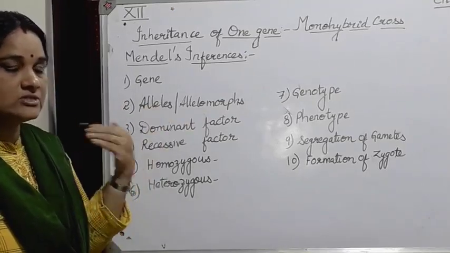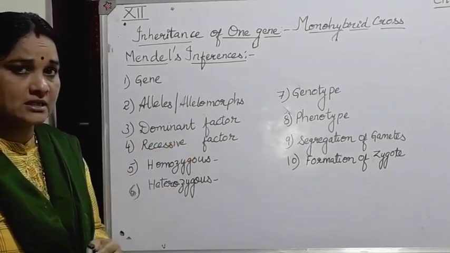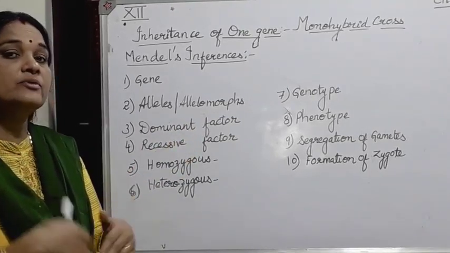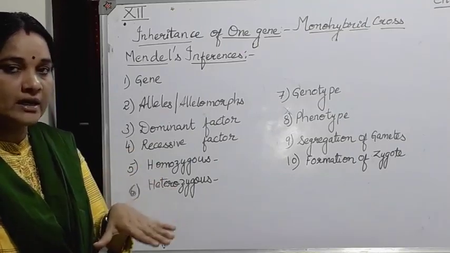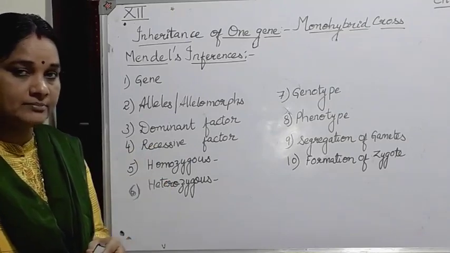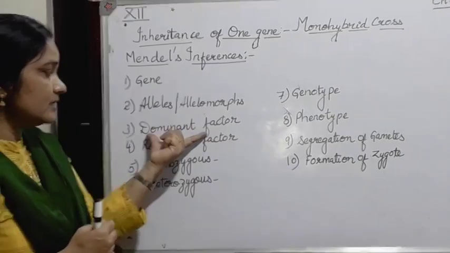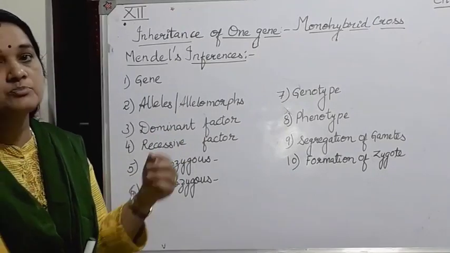Then we also saw that during the inheritance of the alleles from the parents, certain factors or traits were found to be dominant over the other trait. Like the tall trait was dominant over the dwarf. In the F1 generation of that hybrid cross, it was seen that one of the characteristics from one of the parents was more dominant.